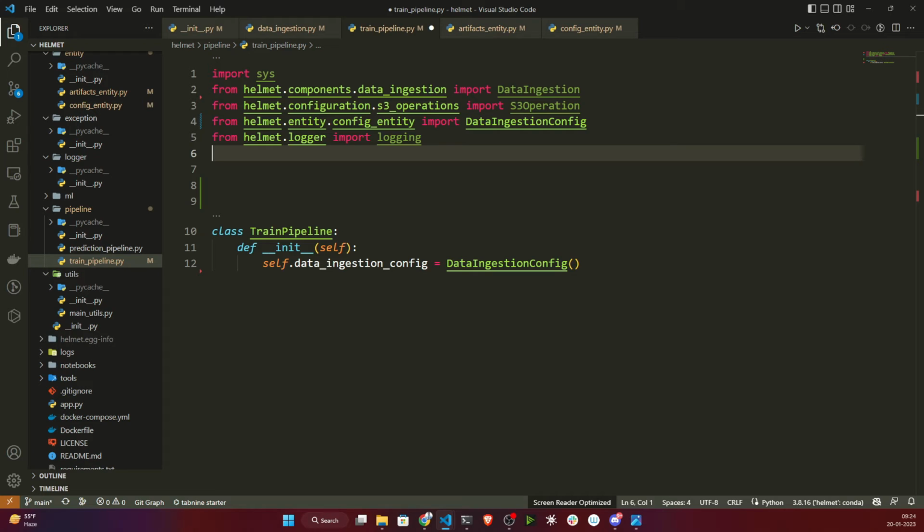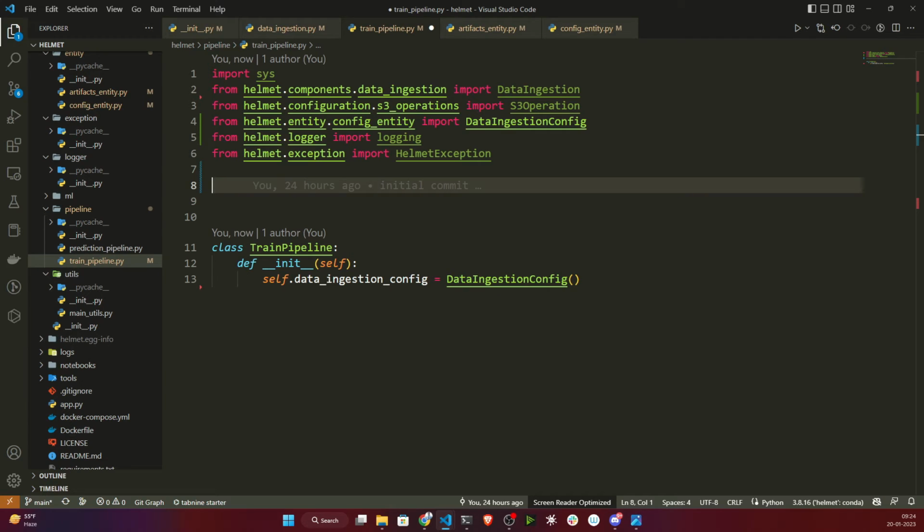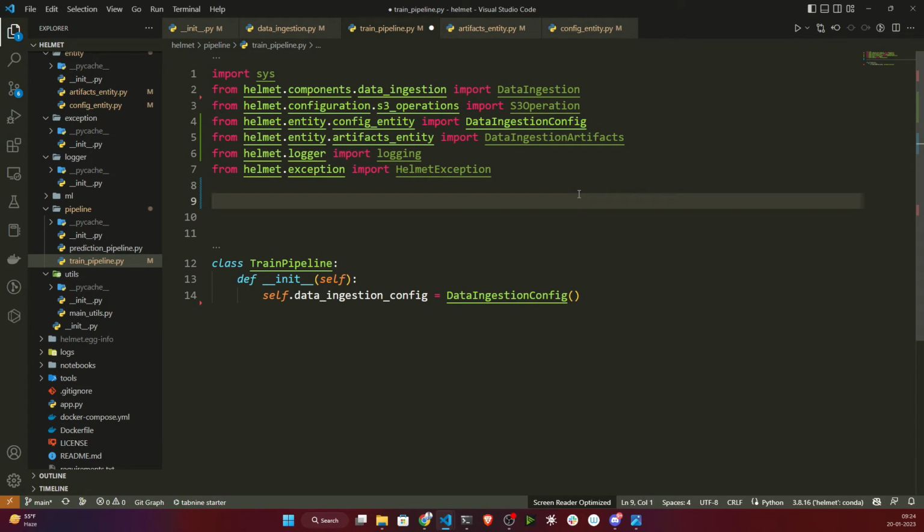Okay, then I will also import the exception. All right. Now once it is done, I also need to import my artifacts entity. So for that, let's import data configuration. Let's import here artifacts. So this is my artifacts entity. So now I think everything we have imported.